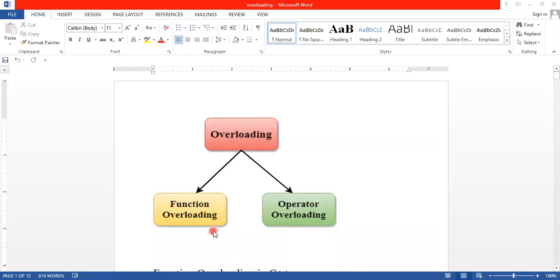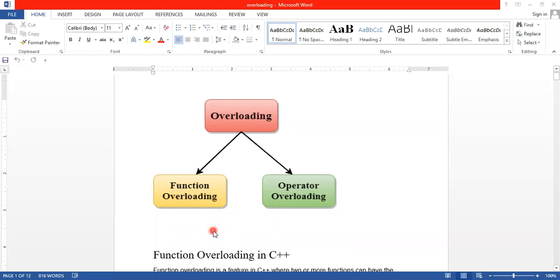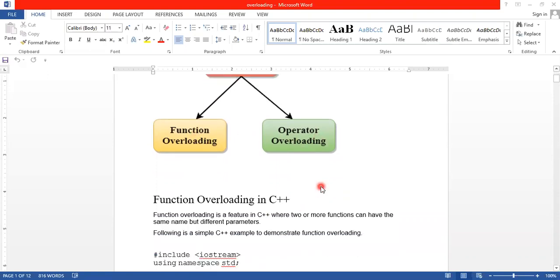Overloading. C++ has two types of overloading. One is function overloading, another one is operator overloading. Function overloading is a feature in C++ where two or more functions can have the same name but different parameters. So the function name is the same but the parameters differ in type or in number. Okay.